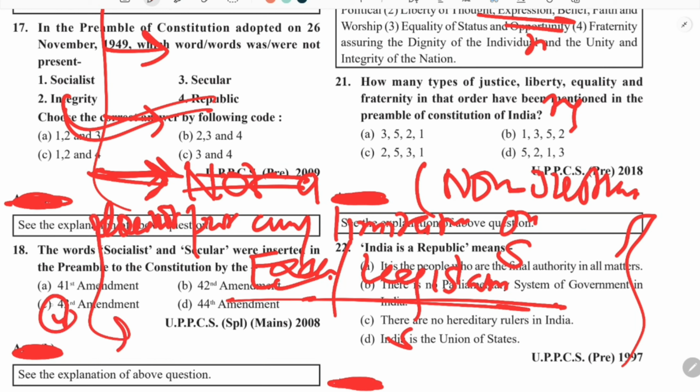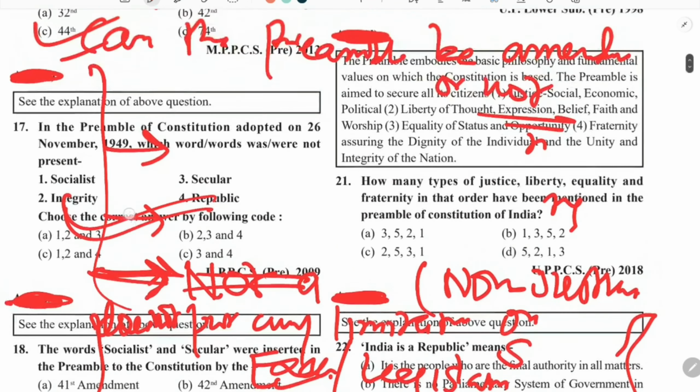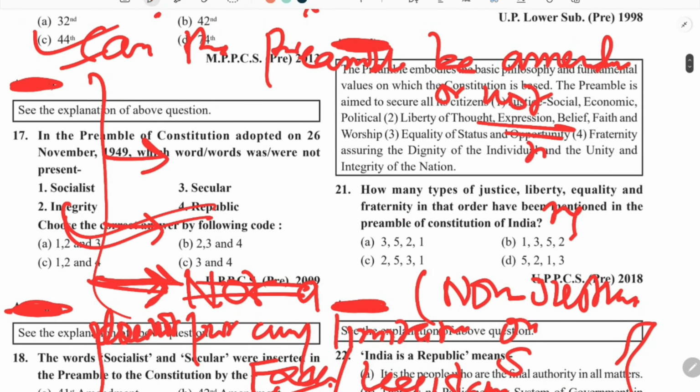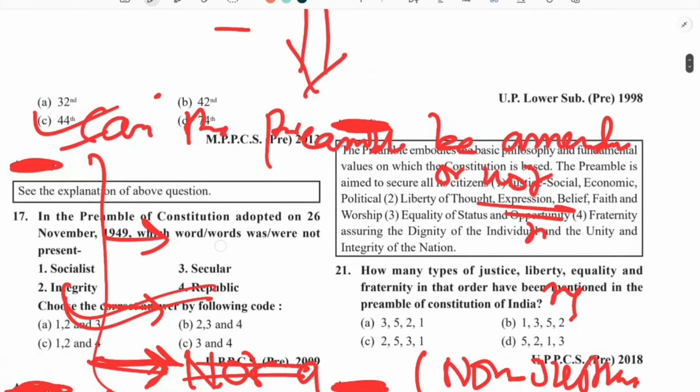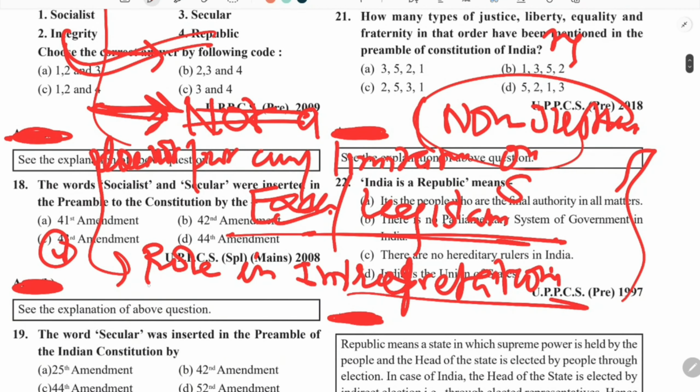And the fourth thing, which was earlier also said by the Supreme Court, is that it has a role in interpretation. So this was a very significant case in which the Supreme Court clearly said that the preamble is a part of the constitution, it can be amended, it is non-justiciable, and it has a very significant role in the interpretation of various provisions of the constitution.